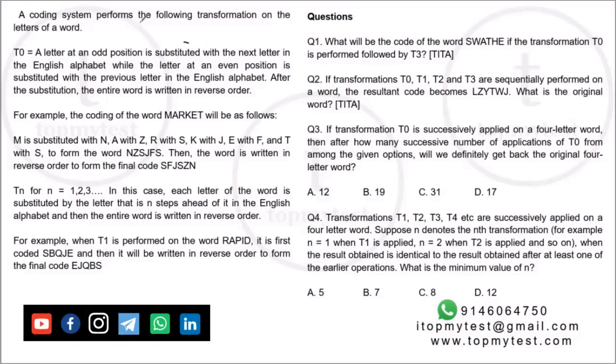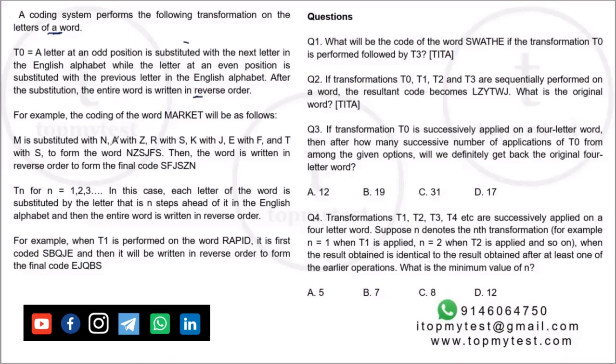A coding system performs the following transformation on the letters of a word. T0: the letter at an odd position is substituted with the next letter in the English alphabet, while the letter at the even position is substituted with the previous letter in the English alphabet. After the substitution, the entire word is written in the reverse order. Okay, so they have given an example.